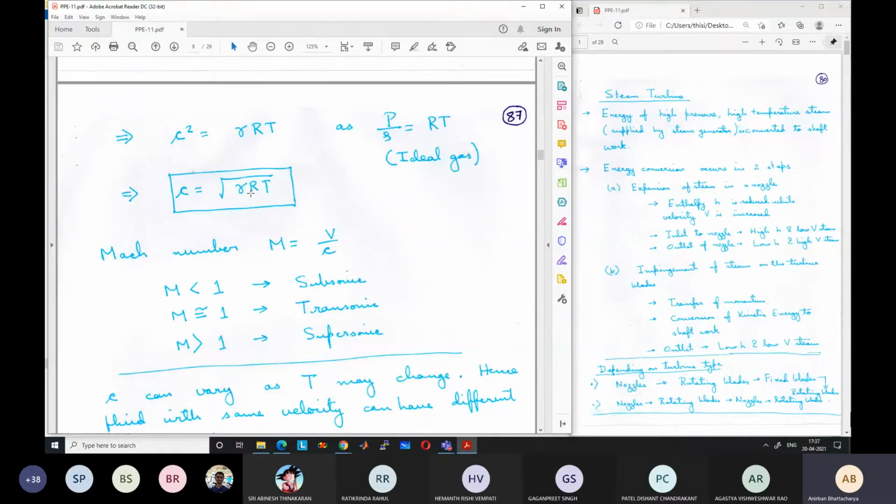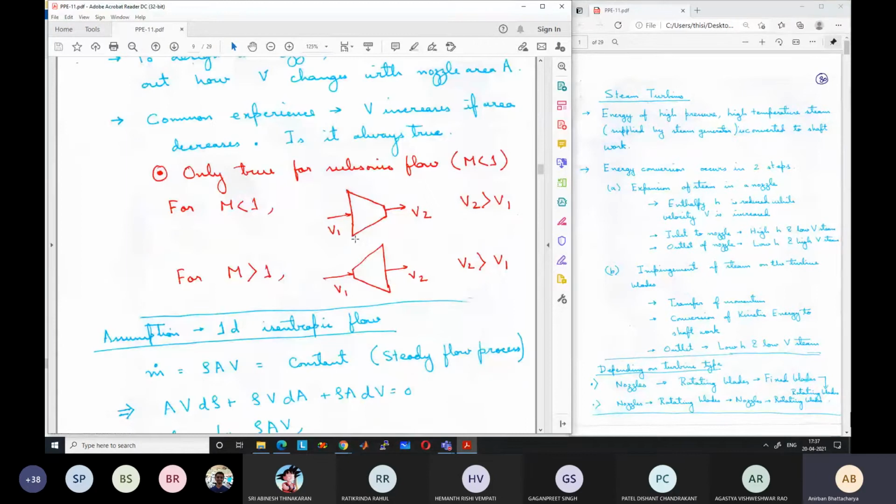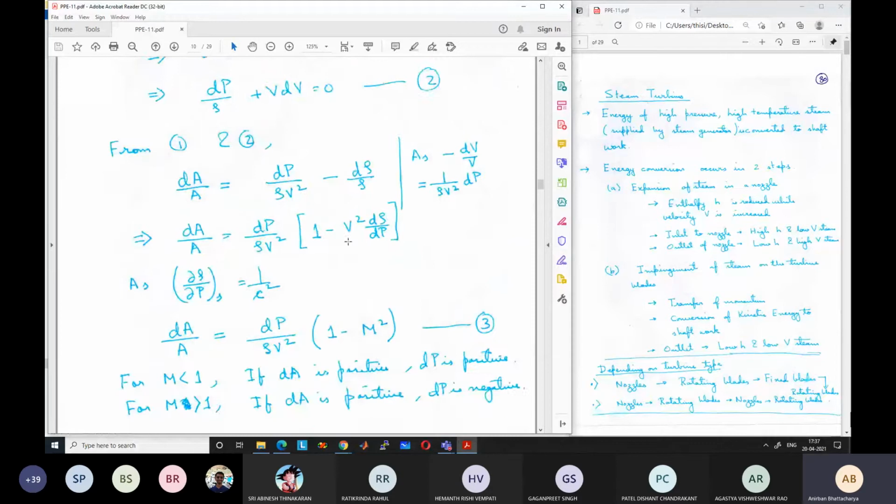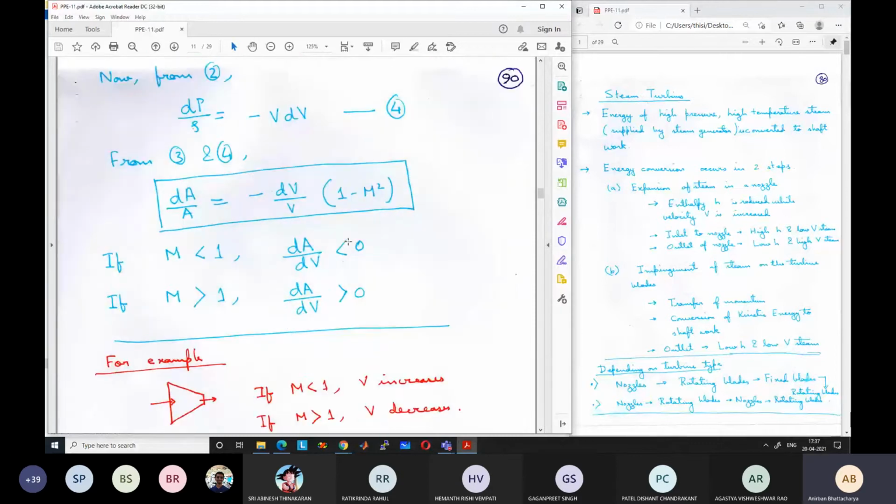And then we are trying to find how the flow velocity varies with area. We did some calculations and we obtained a relation like this: dA by A is equal to minus dV by V.